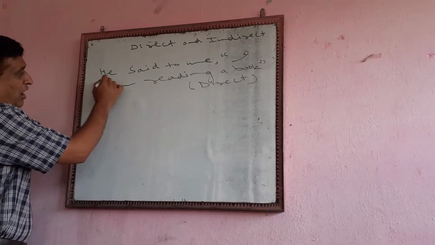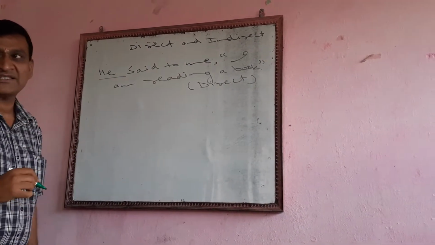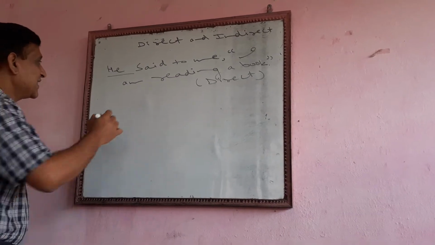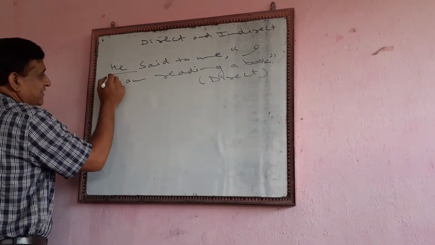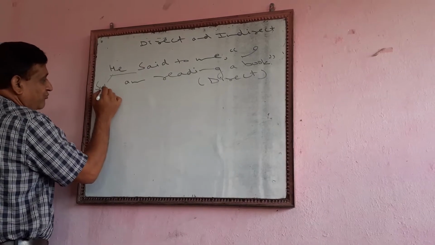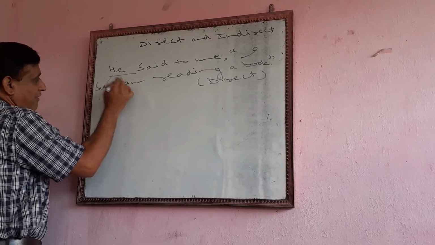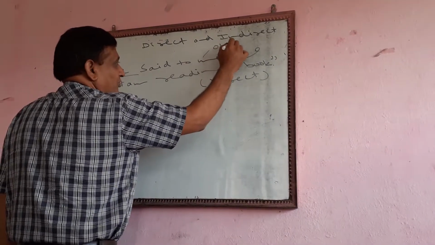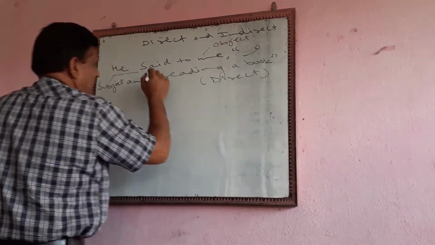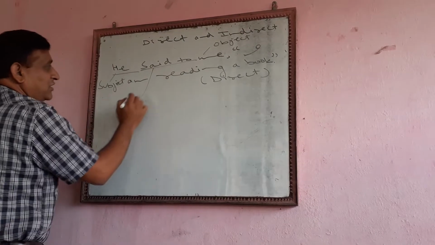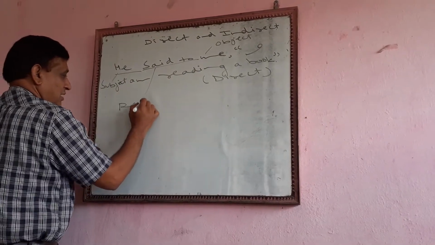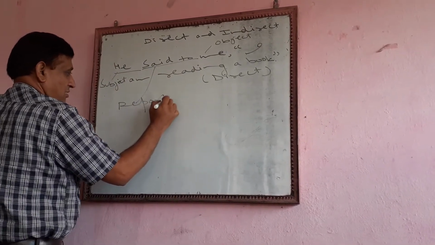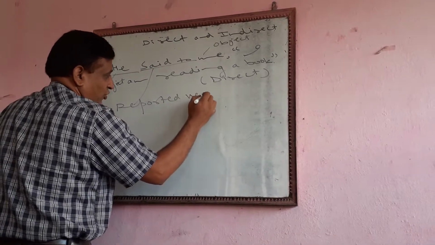So, how will we make this type of sentence? This is the subject. This is the object. This is the reporter. This is the reported verb.